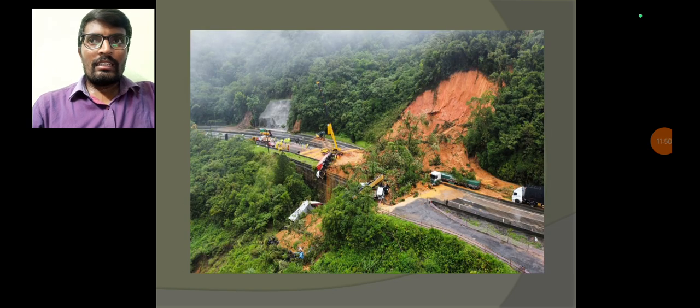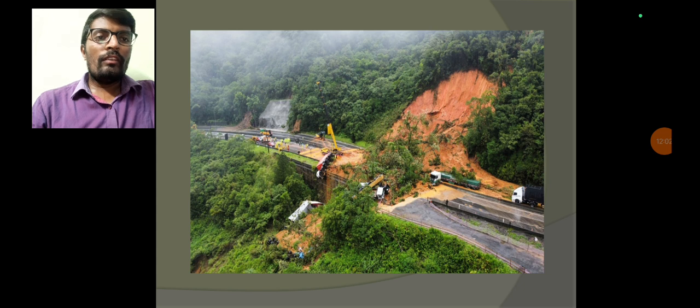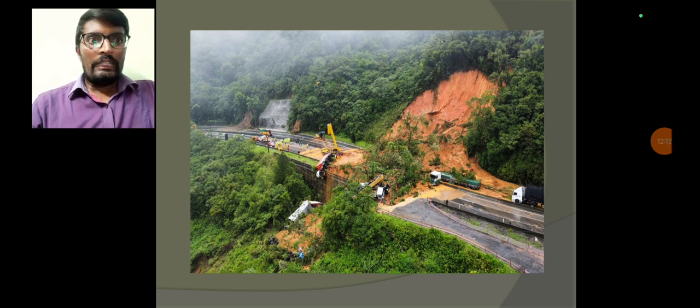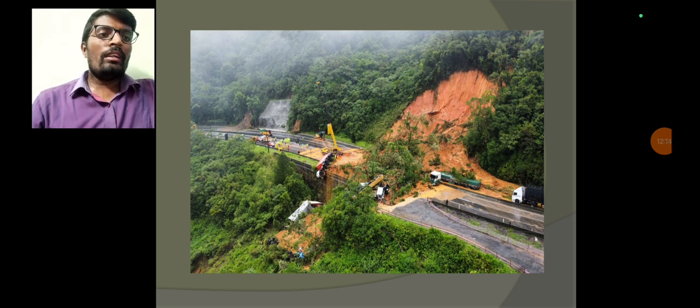So clearly observe the image. That image shows a landslide occurring. These landslides are mainly caused in hilly areas or steep slope areas. If you clearly observe, the topmost layer of sandy soil separates from the rest of the material towards the downward movement. This movement causes disruption of the road network.